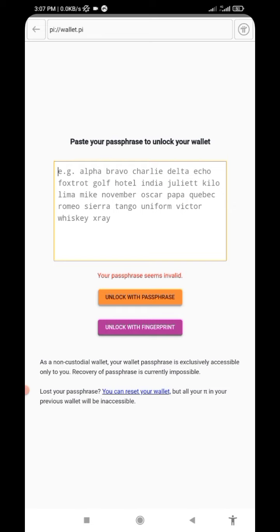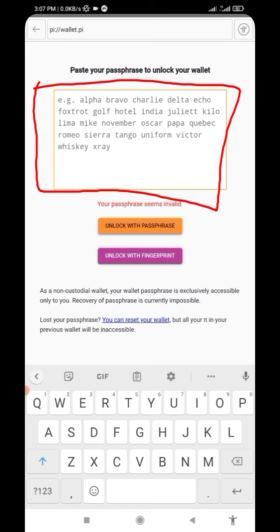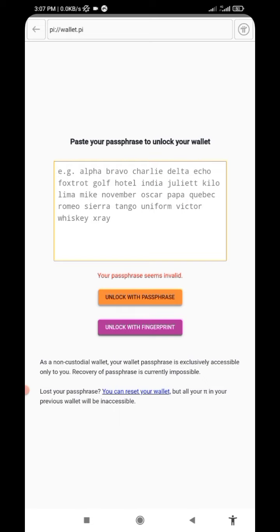If you want to reset your passphrase, now is the last chance. You can tap on reset your wallet here. Once you tap on reset your wallet, you'll be given another passphrase, and the passphrase will look like this, what is inside the box. Once you have gotten all those words, make sure you write them down somewhere.